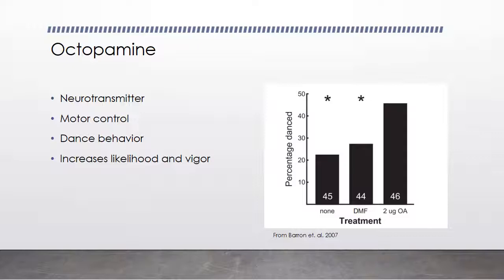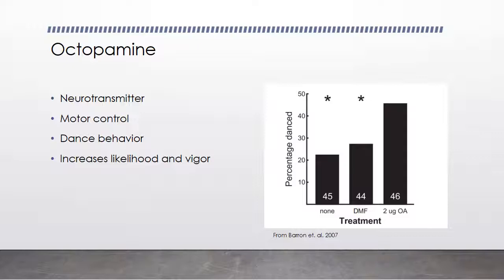This is important because a bee will not usually report a low value source of nectar or pollen, but with an increase in octopamine, they're more likely to report these kinds of resources.